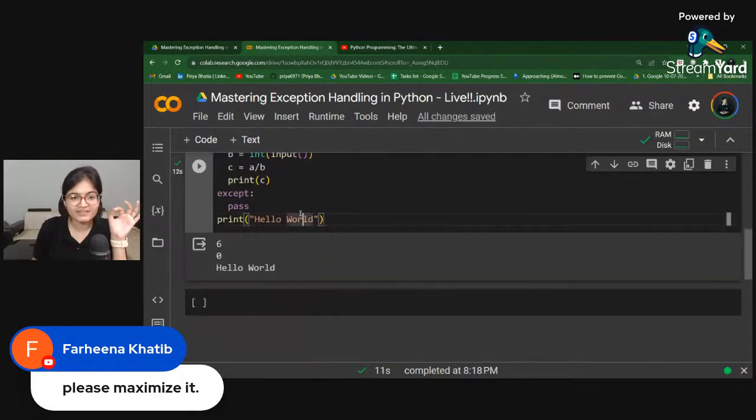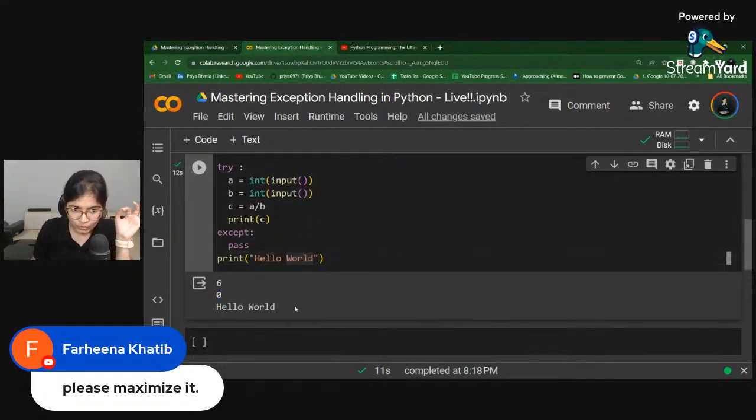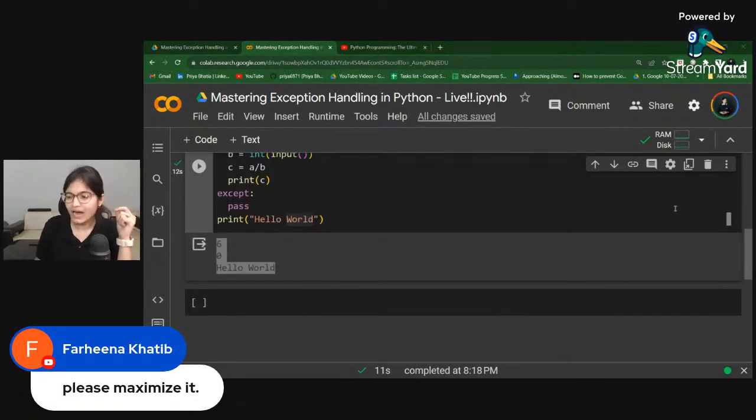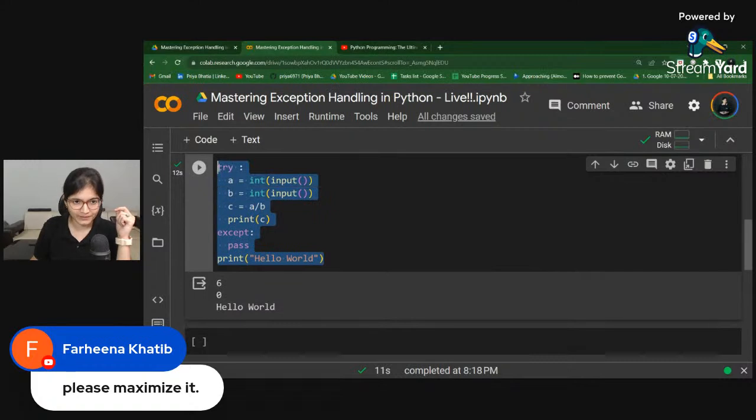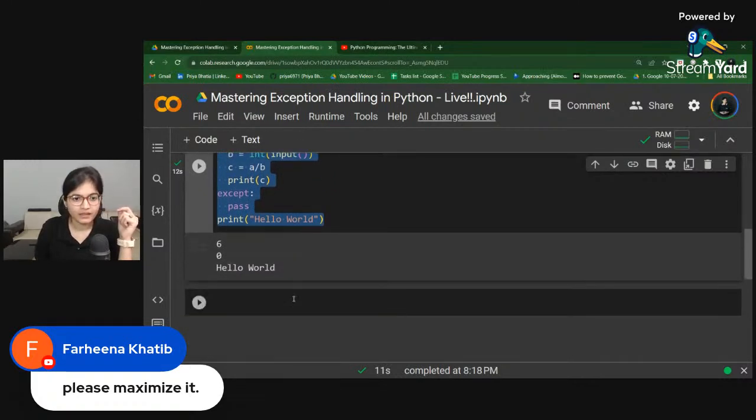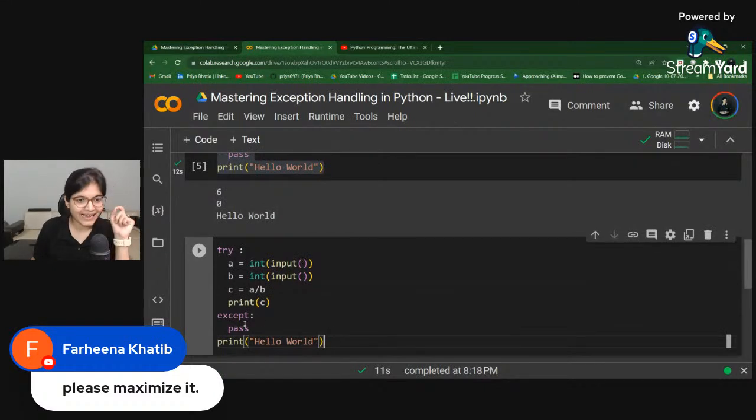Now the question is that, as of now, I didn't get to know from this output whether there is any exception or not, because I have just ignored that. I have not printed it, but I want to print it. At this point we got some issue, and we have to manage that issue. How can we do that? I'll just copy this code again and paste it here. And I'll say except Exception as E.